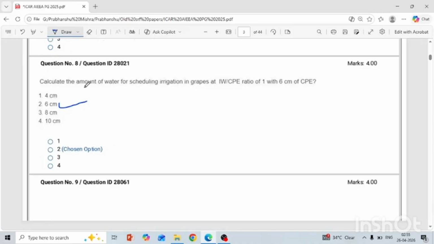Another question is: calculate the amount of water for scheduling irrigation in grapes at an irrigation water and cumulative pan evaporation ratio of 1 with 6 centimeters of CPE. So you know the formula for scheduling irrigation: irrigation water and cumulative pan evaporation ratio is equal to irrigation water divided by CPE.